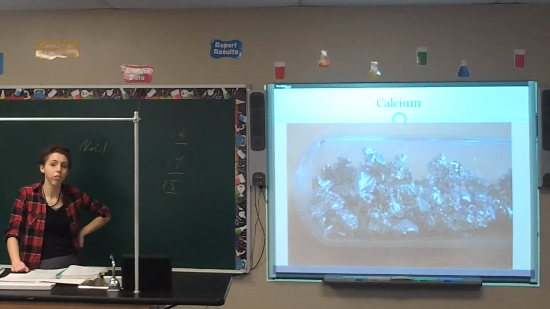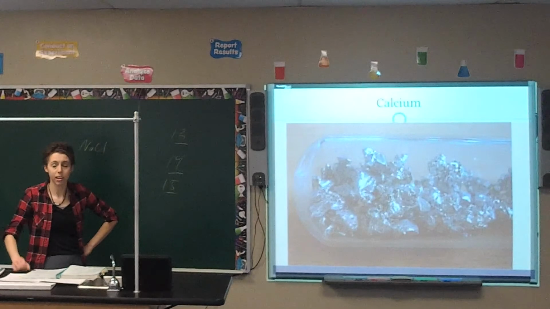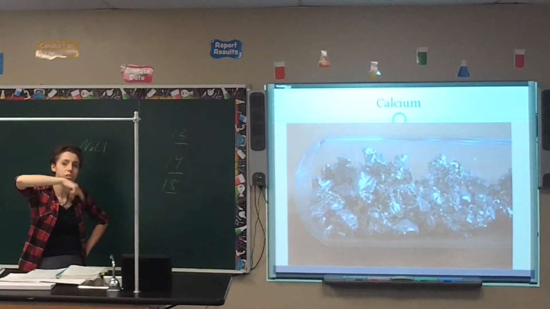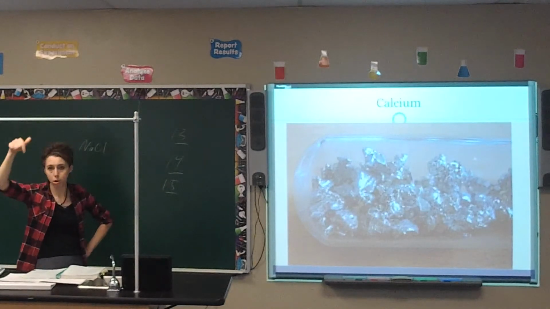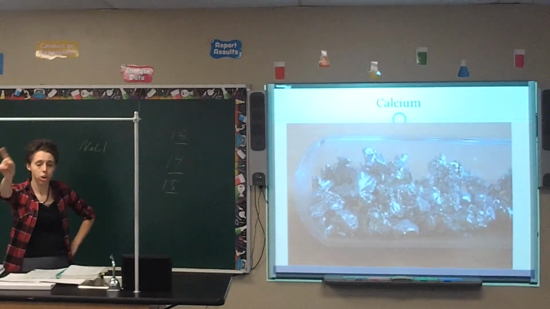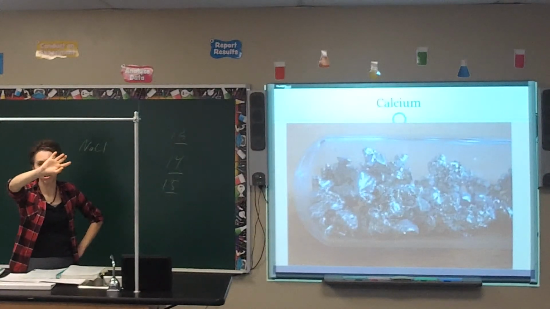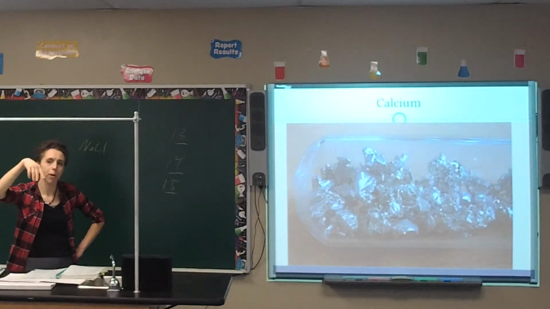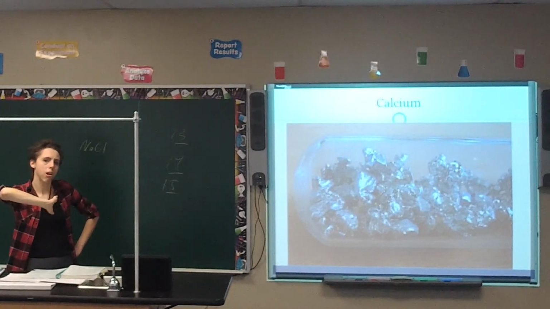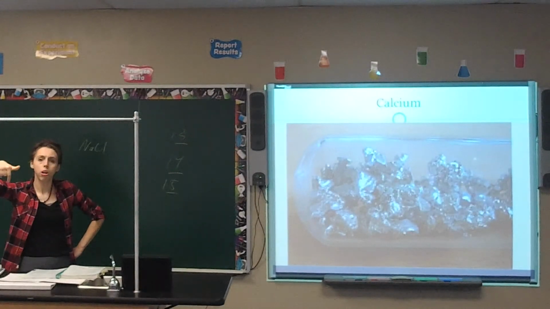Don't forget, the final draft of your background paper is due Monday. So I need both copies. The copy without your name on the title page for the judges in the spring, and then the copy with your name on the title page for me to grade. They should both be the exact same. The only difference is that title page. The title page for the judges in the spring, for the academic fair, should not have your name anywhere on it. The one for me to grade should have your name on the title page.